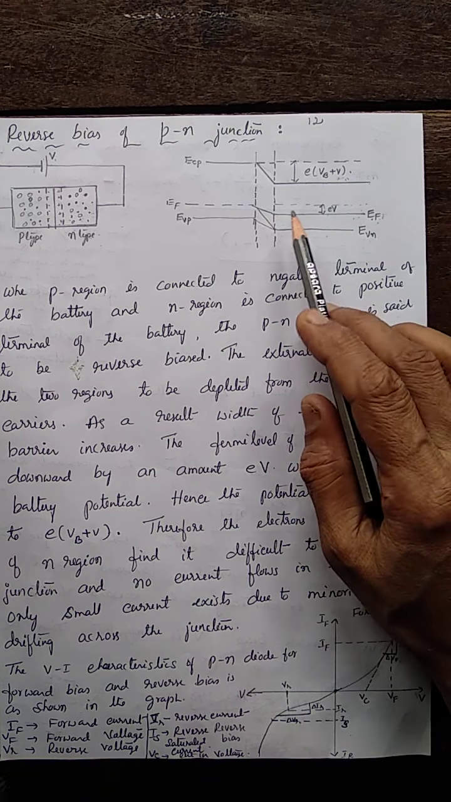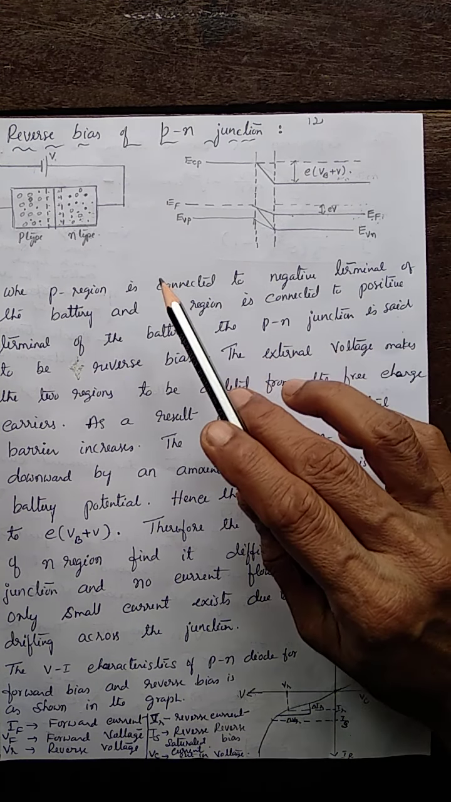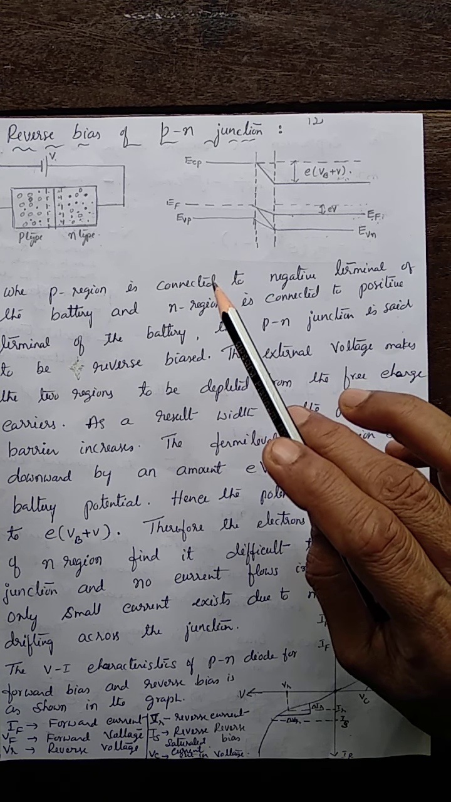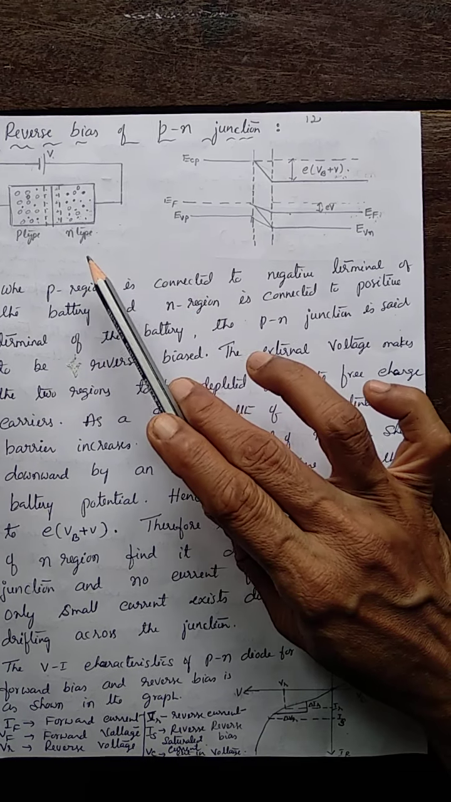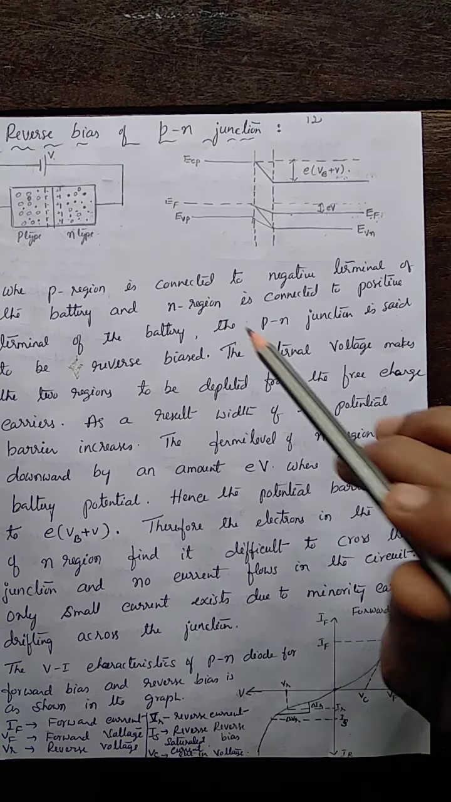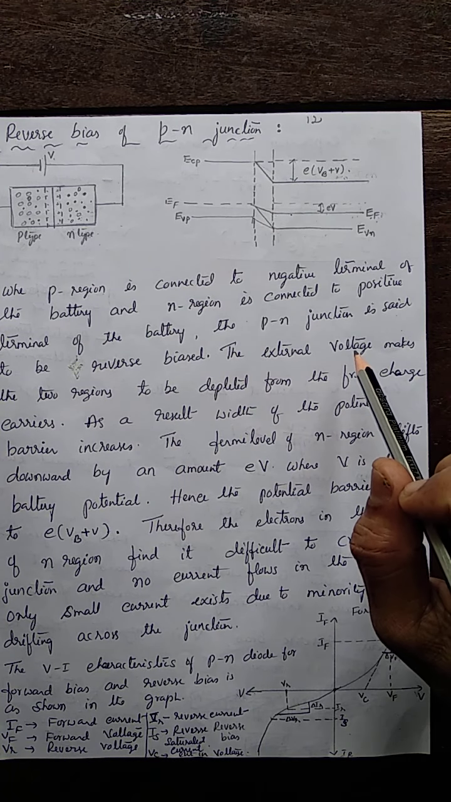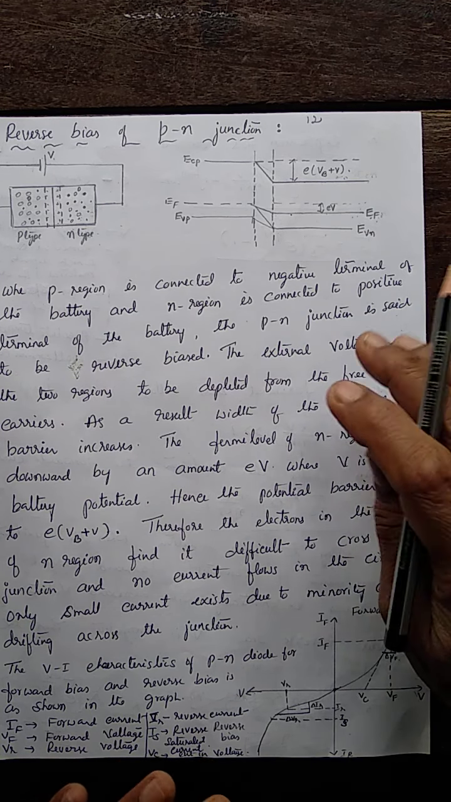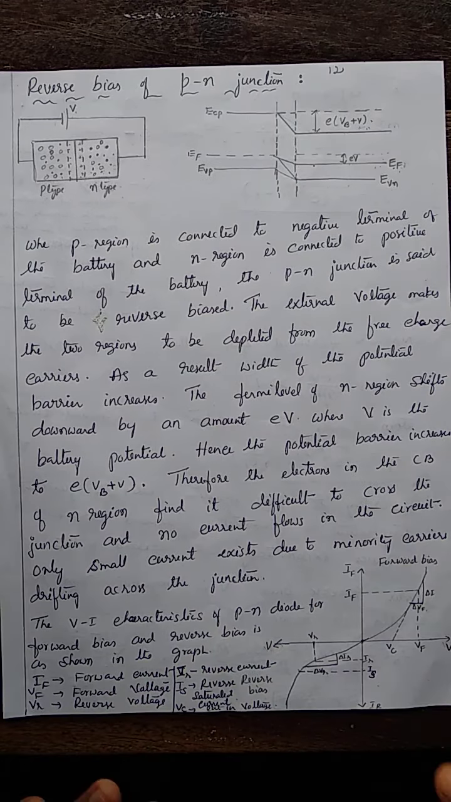No current means current is not exactly zero. Very few, the current in microamps, it can be observed. In microamps, 10 power minus 6 amp. Such a small current is observed in the circuit, that is due to the minority carriers moving across the junction. That is due to only minority carriers. This is about reverse bias of PN junction.